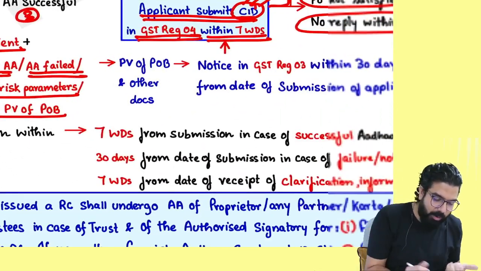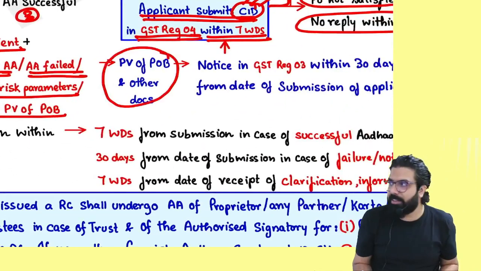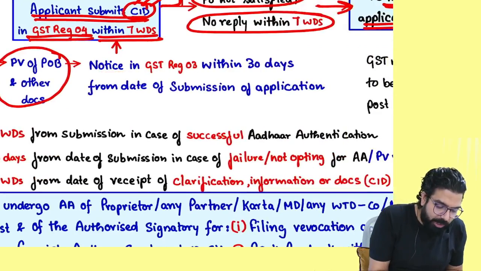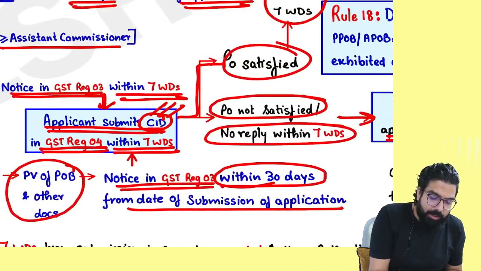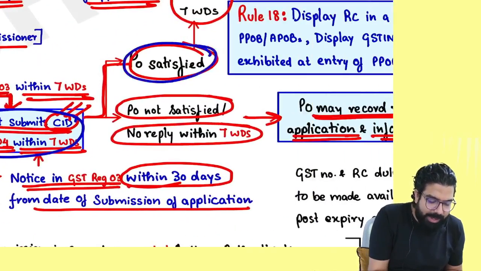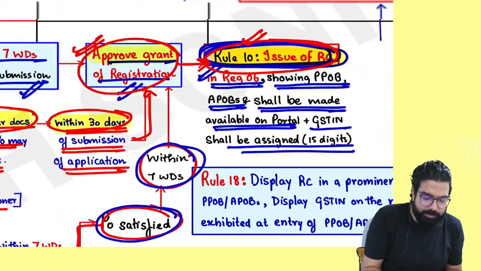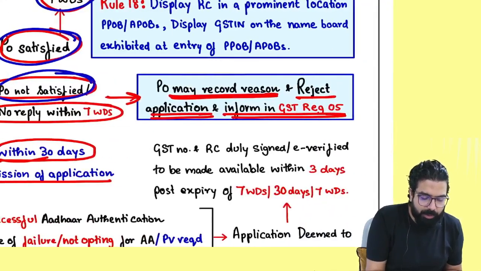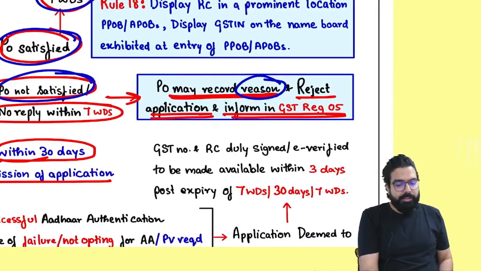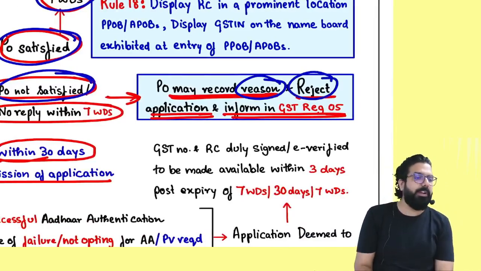Notice. So first they will do physical verification, and now they will give you the notice, but the notice will not be 7 days. It will be 30 days from the date of submission of application. You have to reply within how many days? 7 working days. If they like it, within the next 7 days, approve. If they don't like it, the proper officer will record the reason and reject. Is my point clear to all?